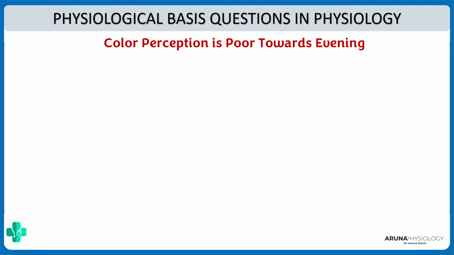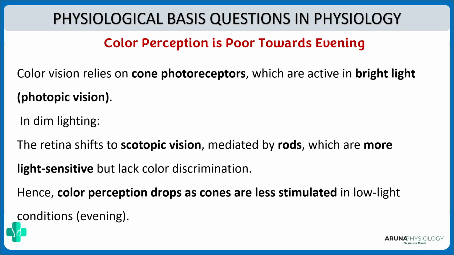Next, why is the color perception poor towards evening? So to explain this, we have to know two things. Photopic vision is by cones, scotopic vision is by rods. So color vision is the function of cones. That is why I said photopic vision is the function of cones.